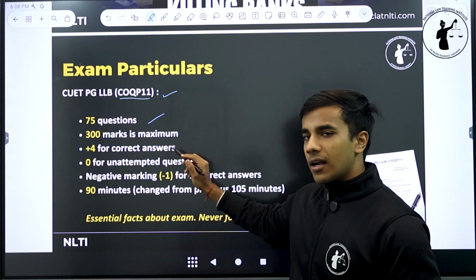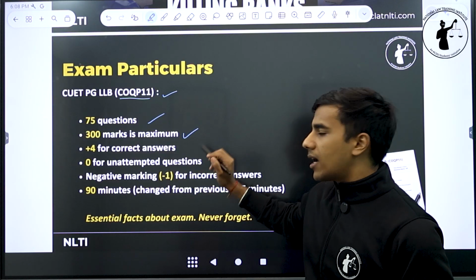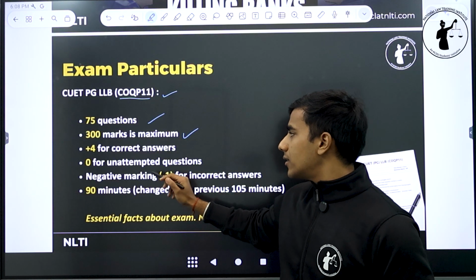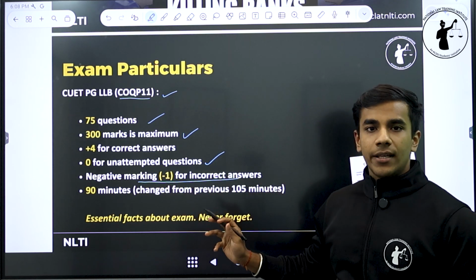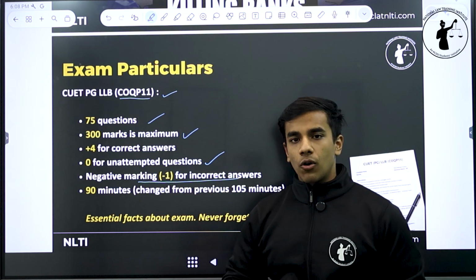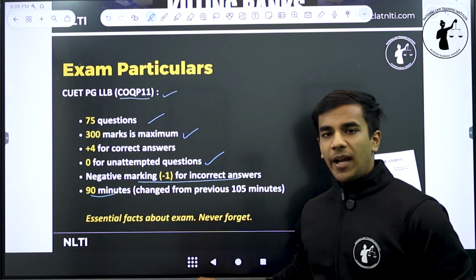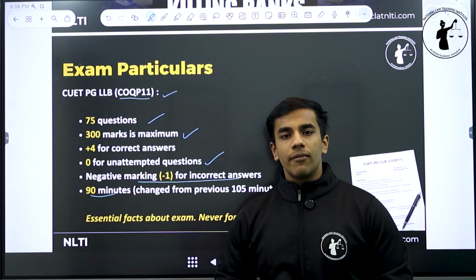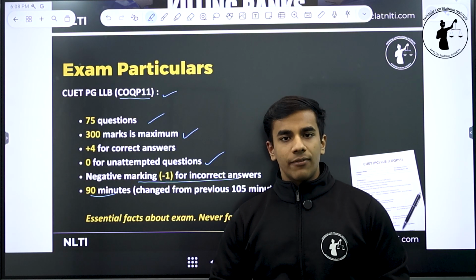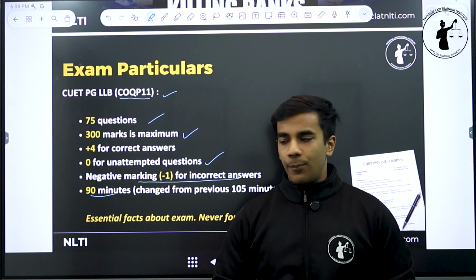एक question 4 mark का होता है, so that means there are 300 marks in total, plus 4 for correct answers, 0 for unattempted questions, and there's a negative marking of 25%, that is a -1 for each wrong question. You will get 90 minutes. पहले ये time 105 मिनट होता था, but अब time reduce कर दिया गया है, and now you have around 90 minutes to solve the 75 questions, a little more than 1 minute per question.